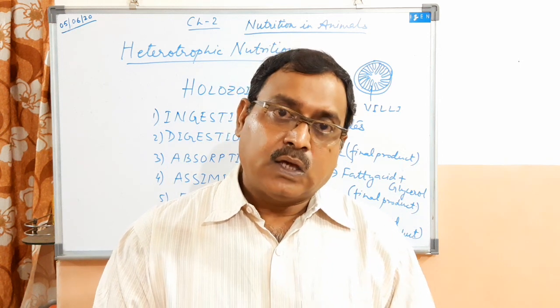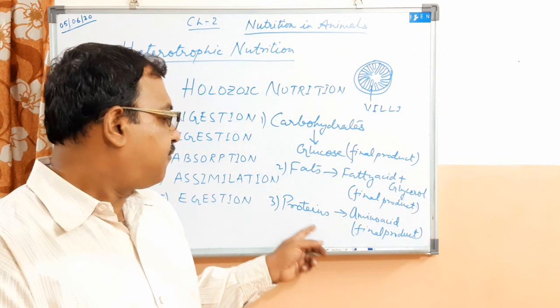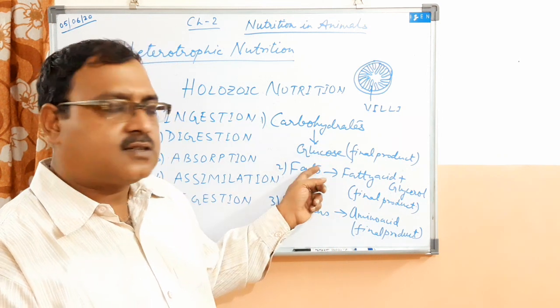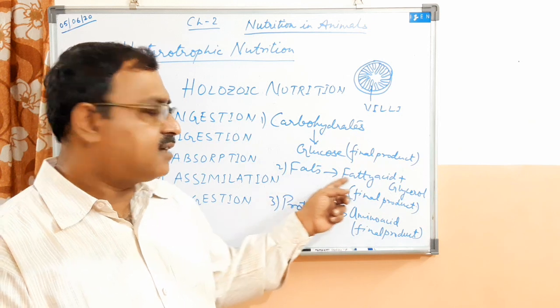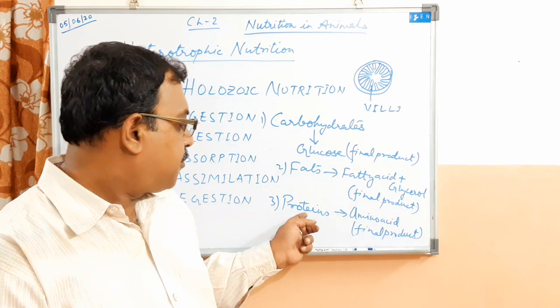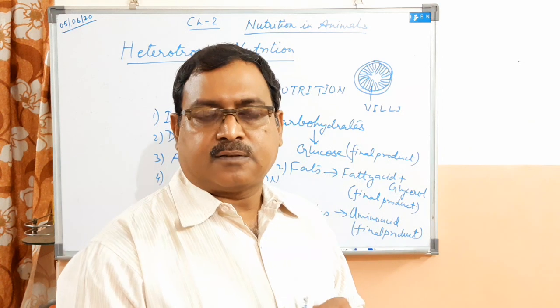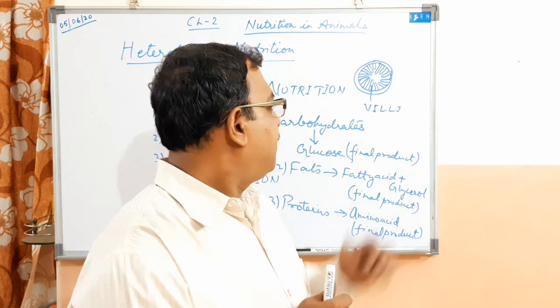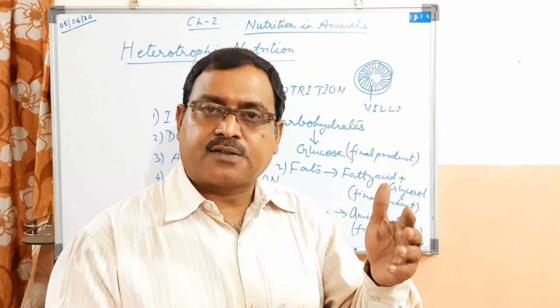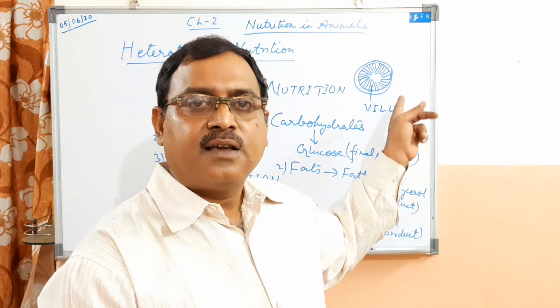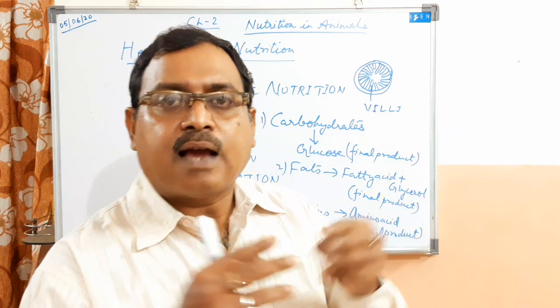Clear, children? So remember, as the food gets fully digested, that is carbohydrates get digested to glucose, fat gets digested to fatty acid and glycerol, proteins get digested to amino acid. These end products of digestion move further in the small intestine, and here they enter the part where numerous finger-like projections, villi, are there.